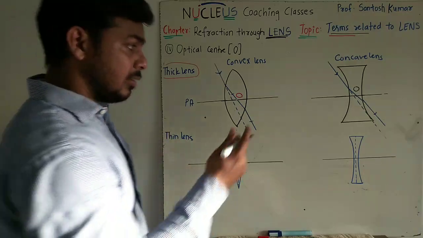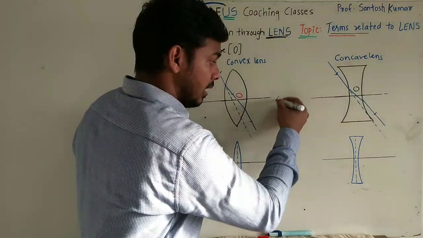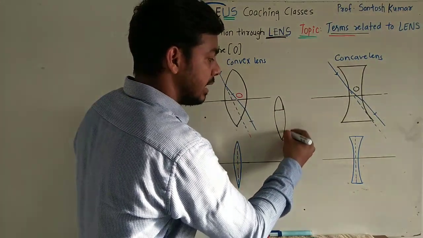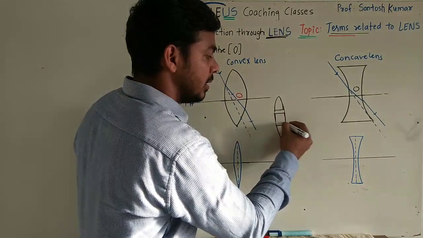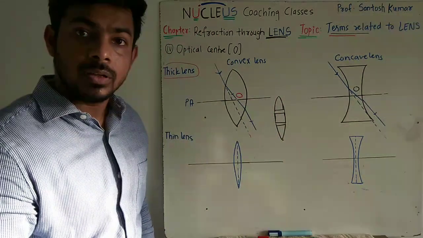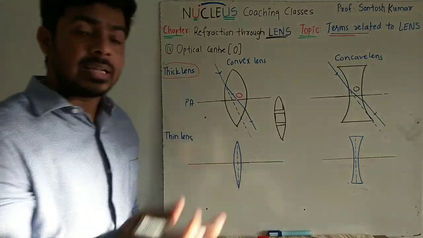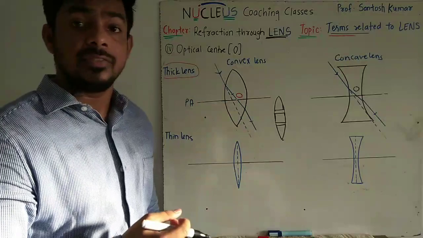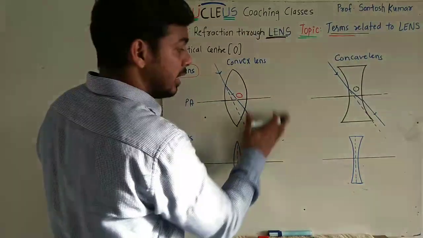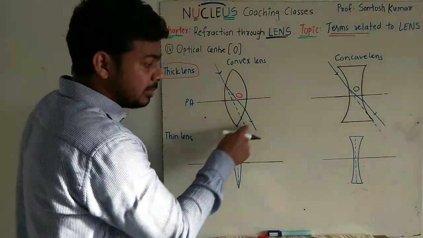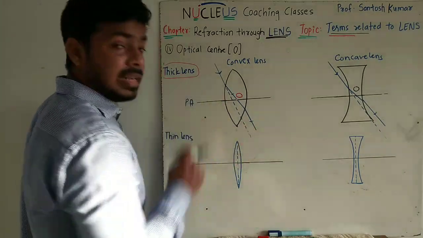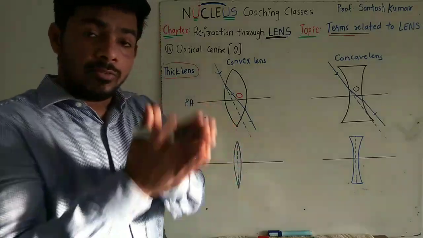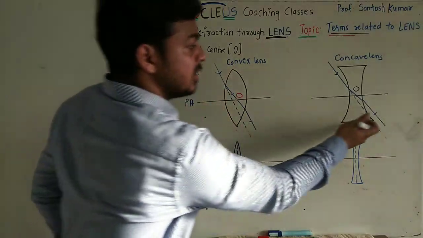But I have already explained to you that a lens is nothing but a combination of two prisms, and the central portion of the lens is nothing but a rectangular slab. So definitely a ray of light passing obliquely through a slab will have some lateral shift. We have studied this in the refraction of light, and from this figure you can clearly see that there is some lateral shift between the incident ray and the emergent ray. That means a ray of light passing in this way will be laterally shifted.